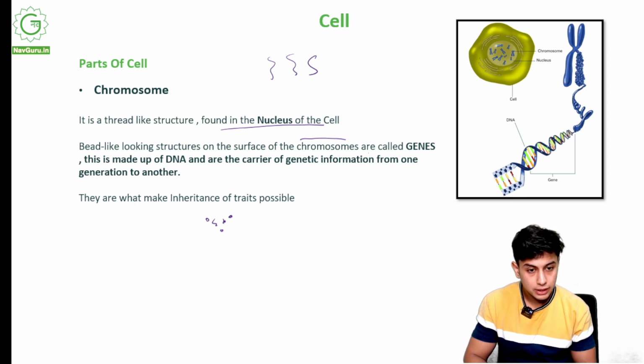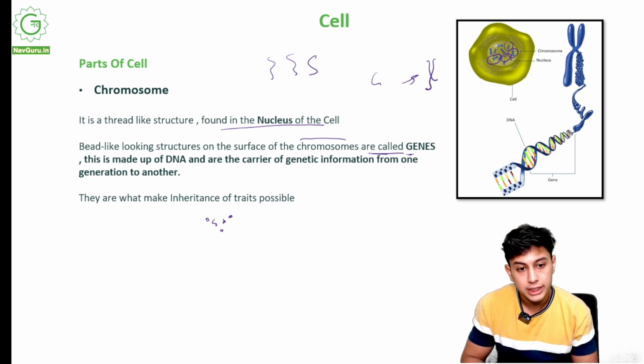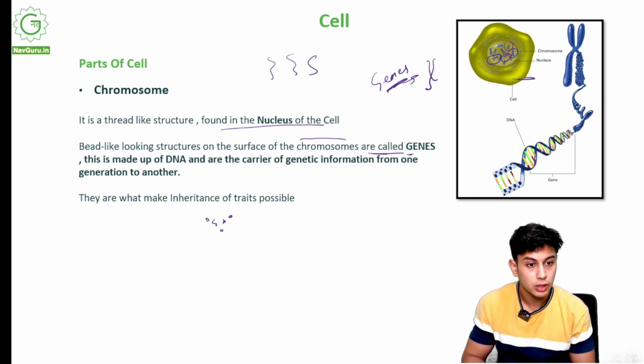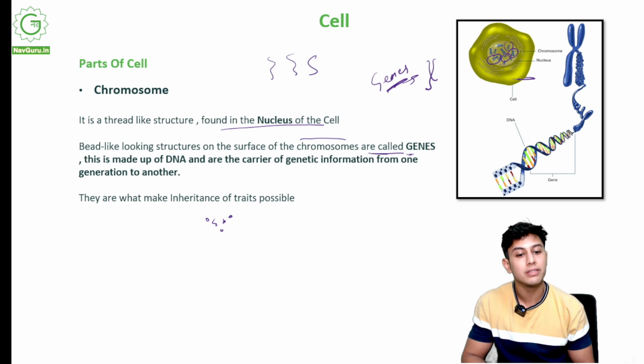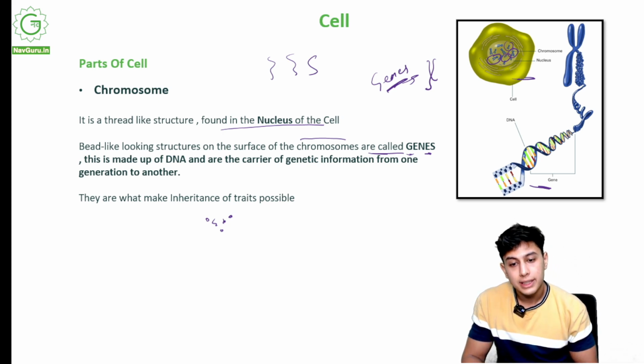These bead-like structures are called genes. See over here. Can you spot this? Something looking like this. These are genes on the surface of the chromosome. This is a big chromosome. So in a cell, there are chromosomes, and on the surface of the chromosomes we have genes. See over here, this is a gene. This is made up of DNA.